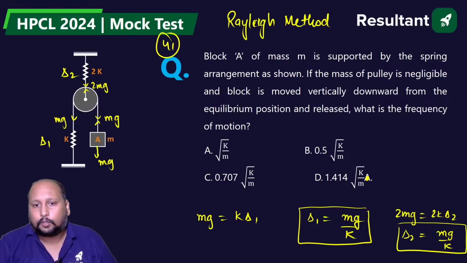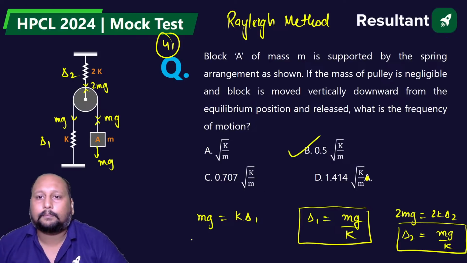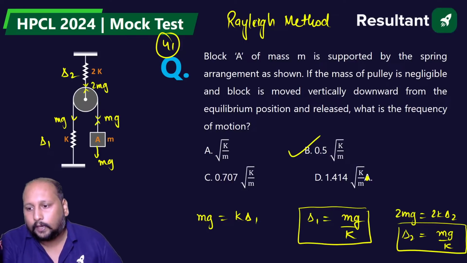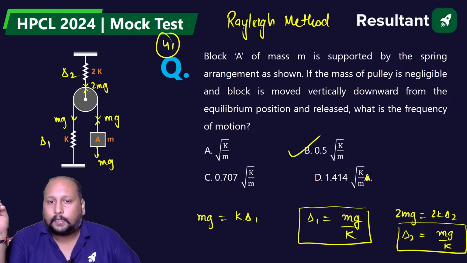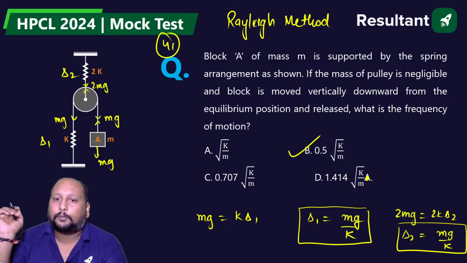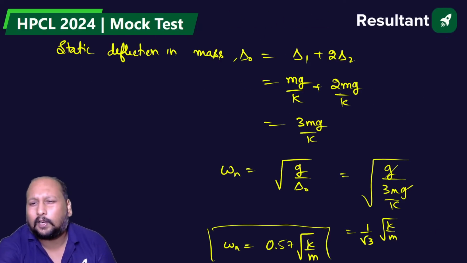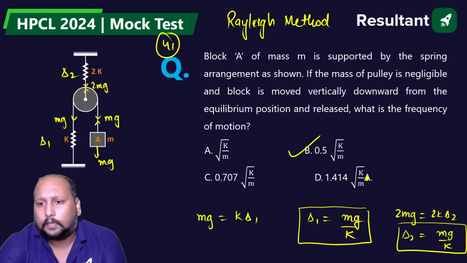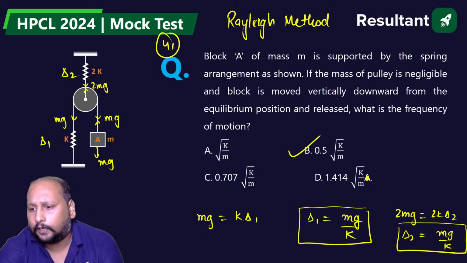Okay. So here I think we are getting option B. Approximately option B is the correct answer. Right? Understood? Option B is the correct answer. Somewhere around 1 by root 3 root k by m. 1 upon root 3 is 1 by 1.7, that is 0.57. Okay. Done. Option B, clear. 41st question.